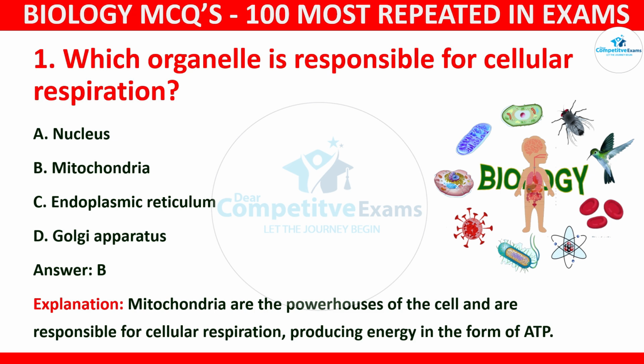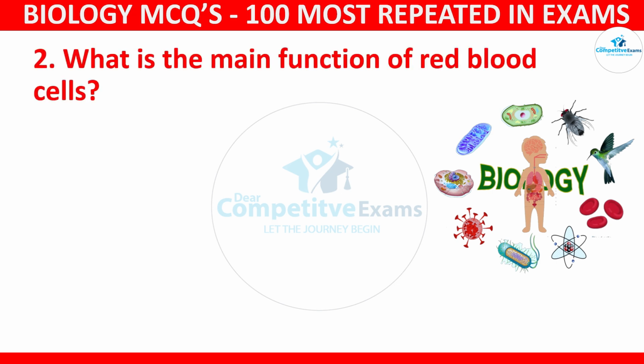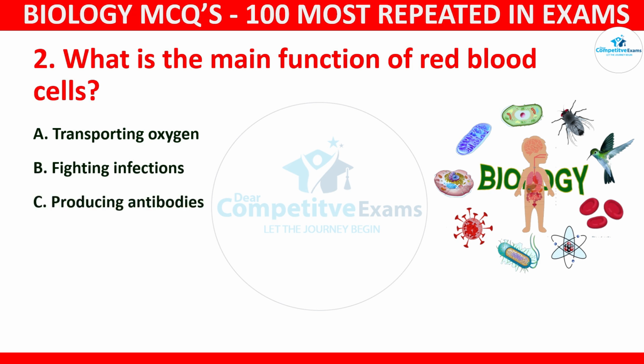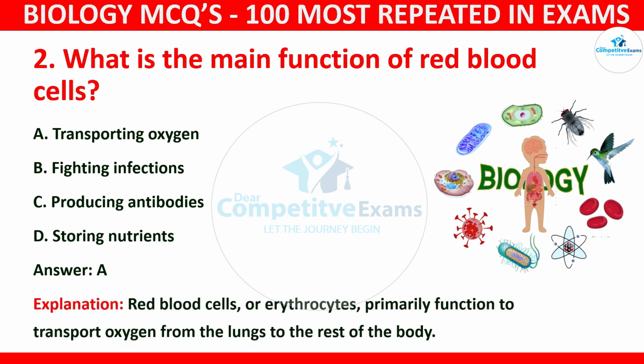ATP. Question number 2. What is the main function of red blood cells, RBC? Your options: transporting oxygen, fighting infections, producing antibodies, or storing nutrients. The correct answer is A, and that is transporting oxygen. Red blood cells or erythrocytes primarily function to transport oxygen from the lungs to the rest of the body.